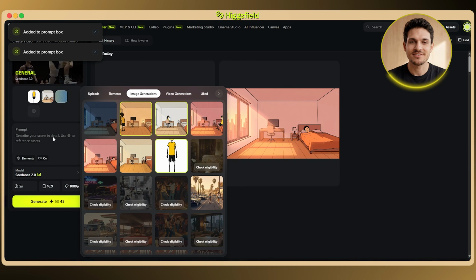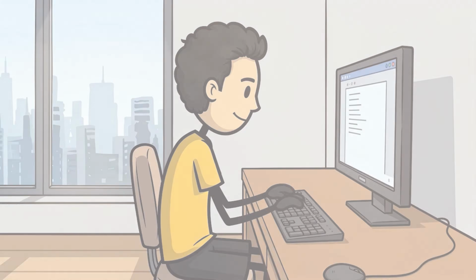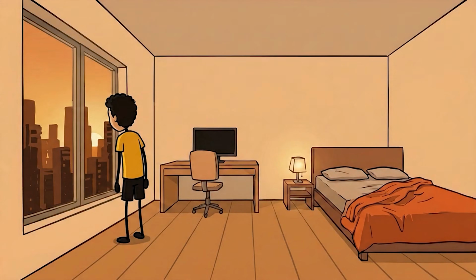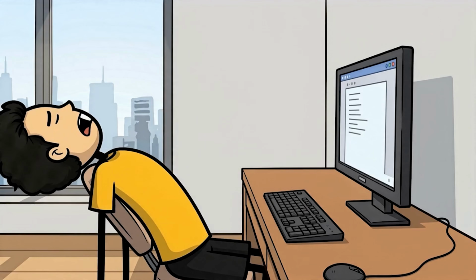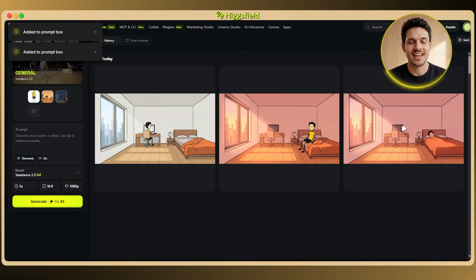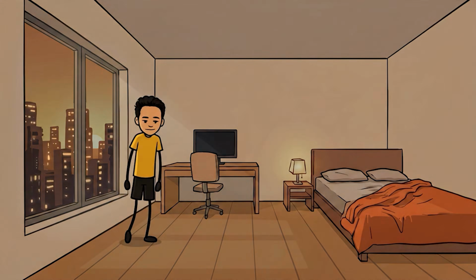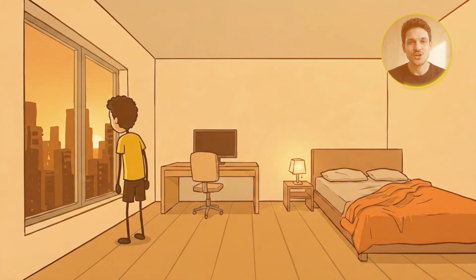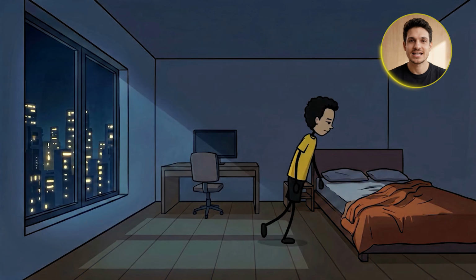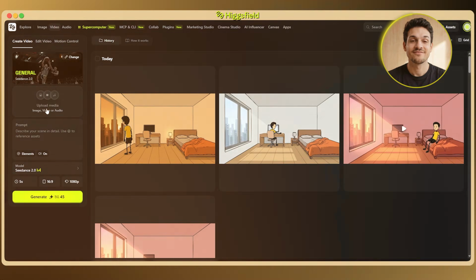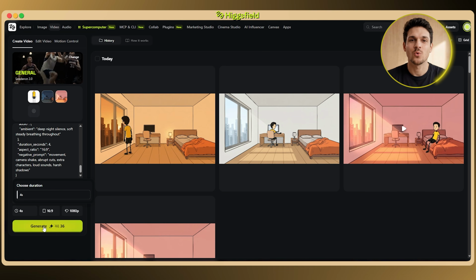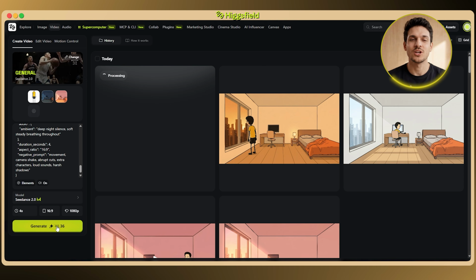Frame 3 to 4 is shoving back from the desk, tired in the evening. And Seedance even adds its own sound on this one, so you actually hear the chair scrape as I shove back. And frame 4 to 5 is the heavy trudge over into bed. That trudge comes out heavy and slow, with that exaggerated cartoon weight on every step, and the final clip barely moves at all, just the light shifting, because its end frame is frame 1 again, which is what closes the loop with no extra editing.